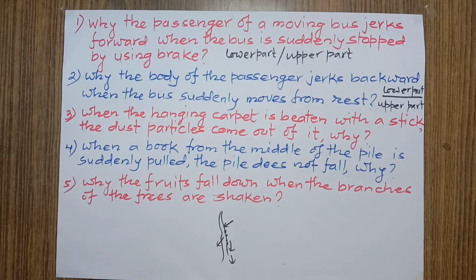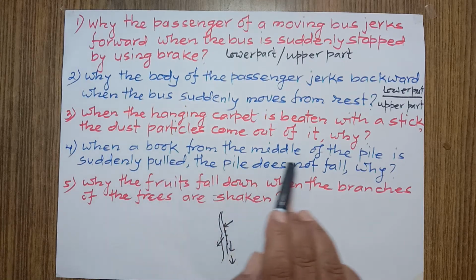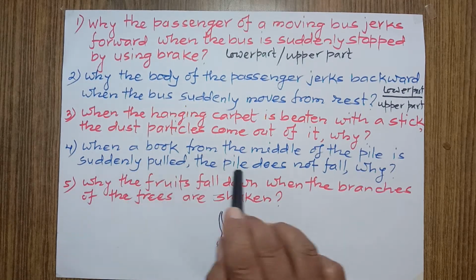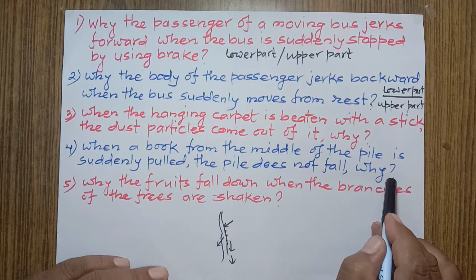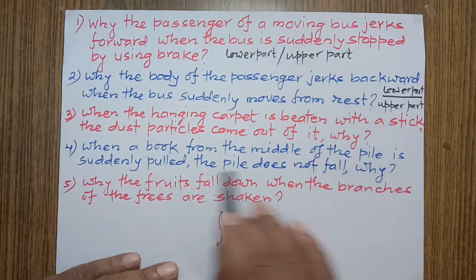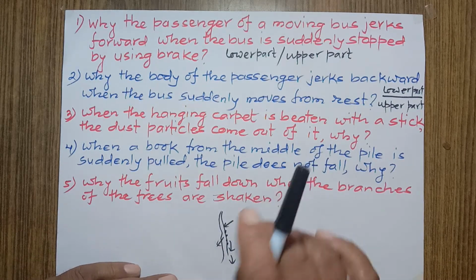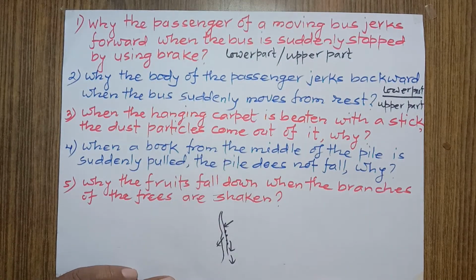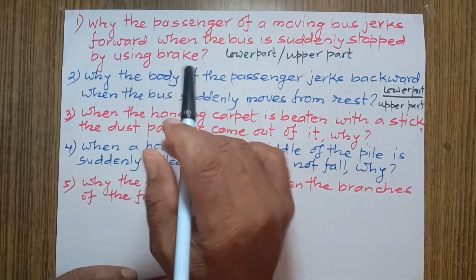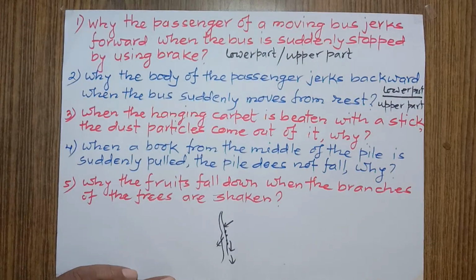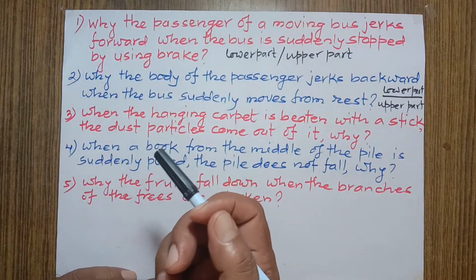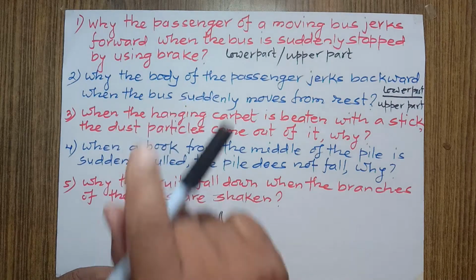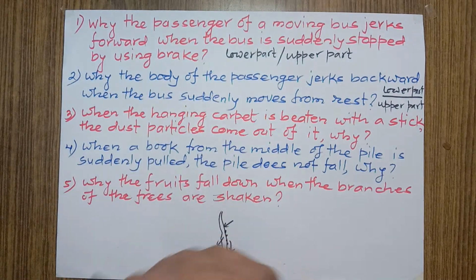Now let's talk about question number 4. When a book from the middle of the pile is suddenly pulled, the pile doesn't fall. Why? This can be answered this way. When one of the book from the pile is pulled, then we are applying force on that particular book. And if it is pulled quickly, then the force is not shared by the other book. And the other book were at rest.